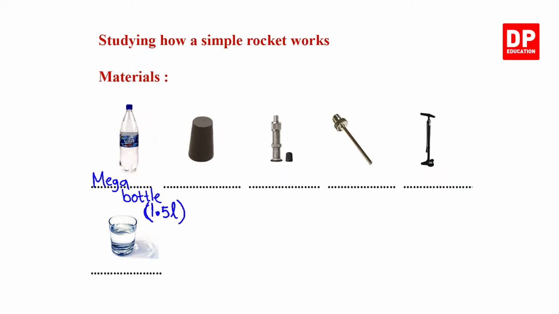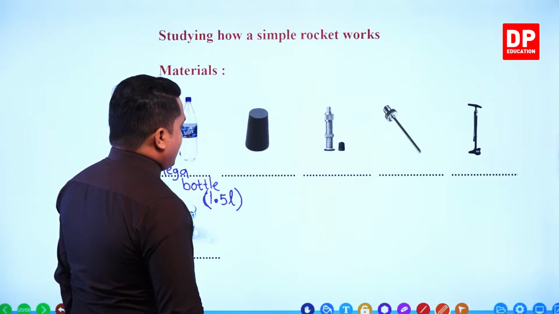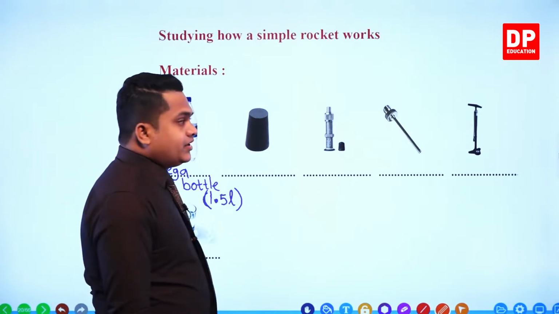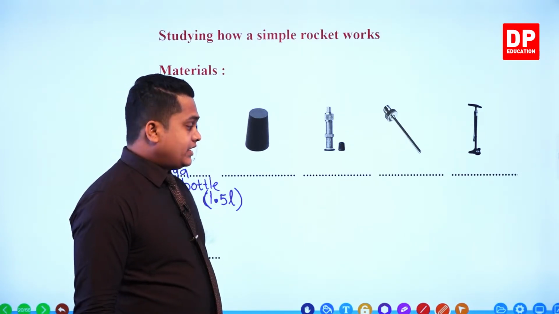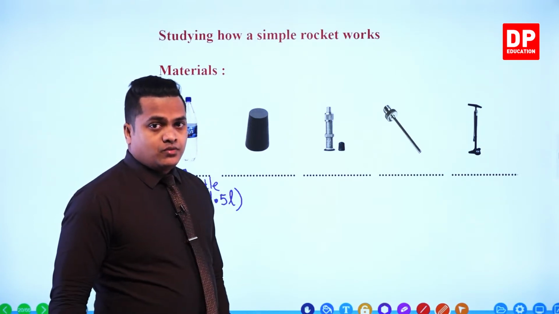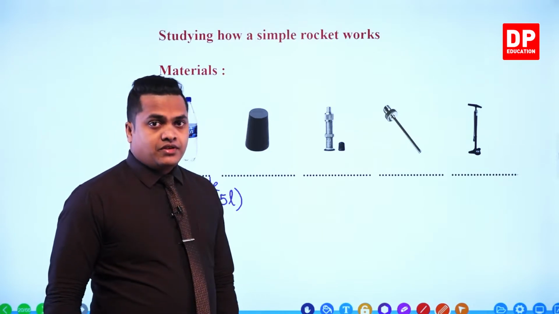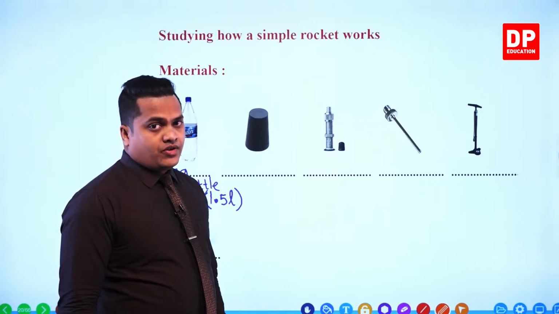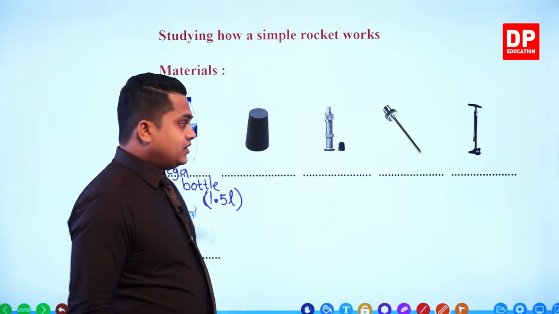Volume 1.5 liters, right? If it has 2 liters, then it would be good, even greater than that is good, right? However, if you can find a 1.5 liter one, then that would be enough.